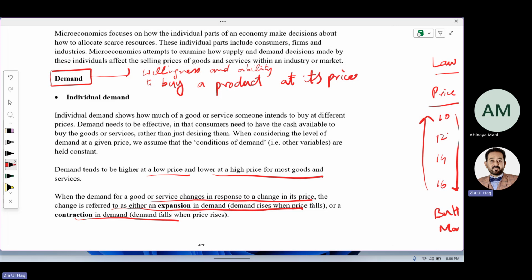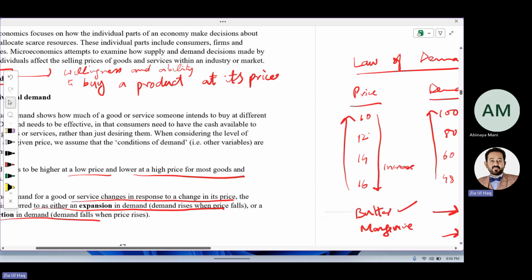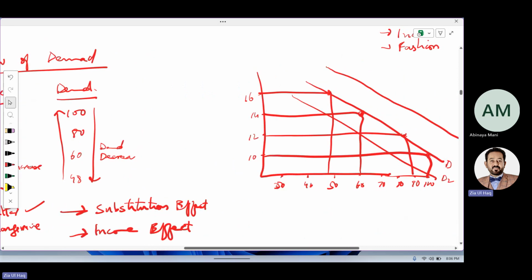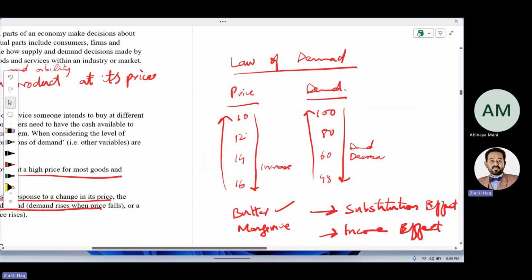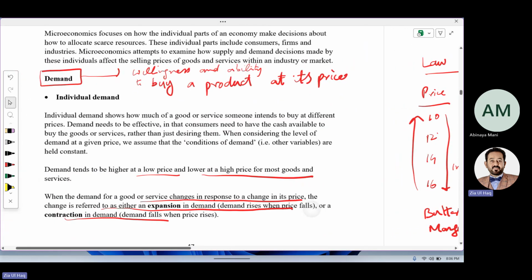We will not say this is increase or decrease in demand, because in case of increase or decrease in demand, the demand curve shifts either upward in case of increase or downward in case of decrease. And that will be due to factors other than price. What are the other factors? Income, fashion changes.